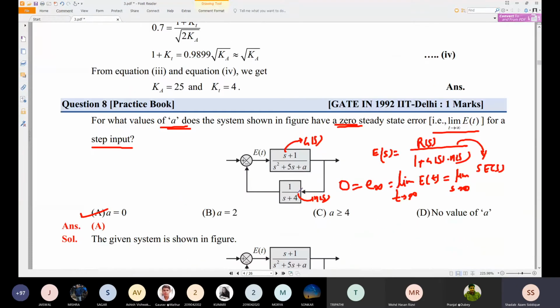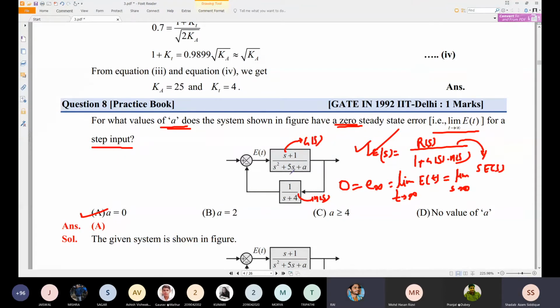Sir, this is a special case, here there is no unity feedback. Okay, unity feedback is not given. So I'm not taking unity feedback now. I'm just taking G of s into H of s, so that's what I'm multiplying with H of s. This formula is suitable for this also.